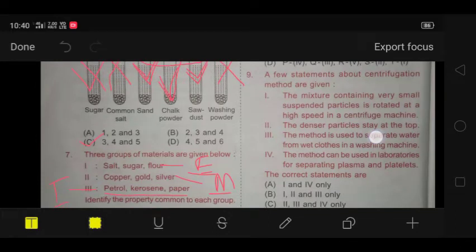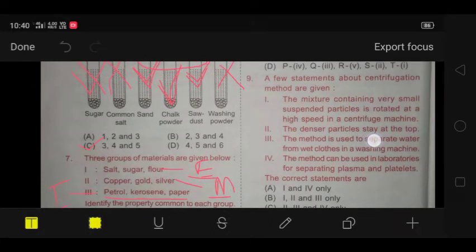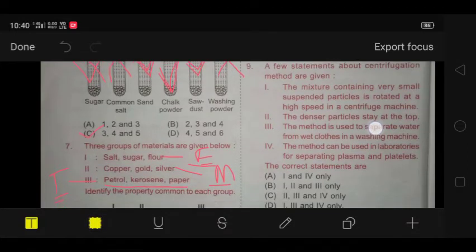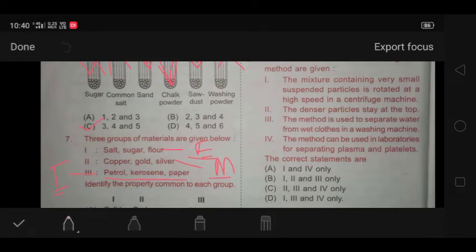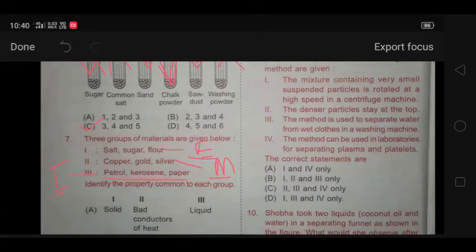Next question, question number 9, is: a few statements about the centrifugation method are given below. Centrifugation method is that we take something and we rotate it at a very high speed. So rotating a material at very high speed is known as centrifugation.